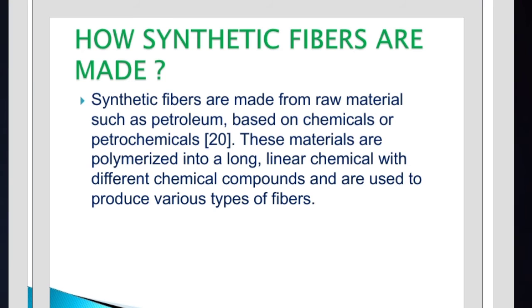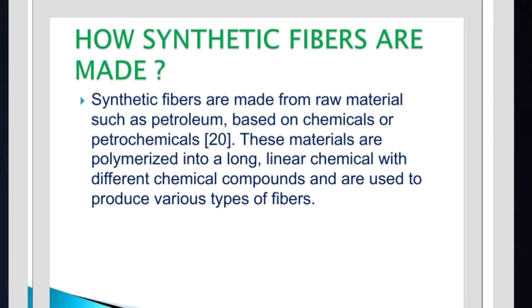Now how are synthetic fibers made? Synthetic fibers are made from raw materials such as petroleum. Synthetic fibers are not obtained from a plant or animal source.